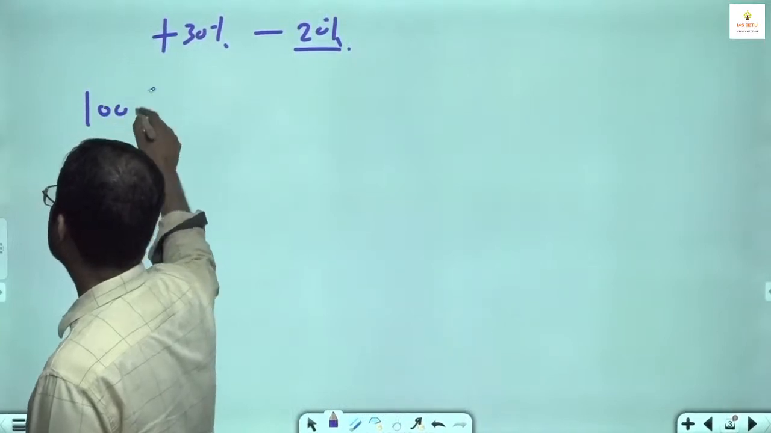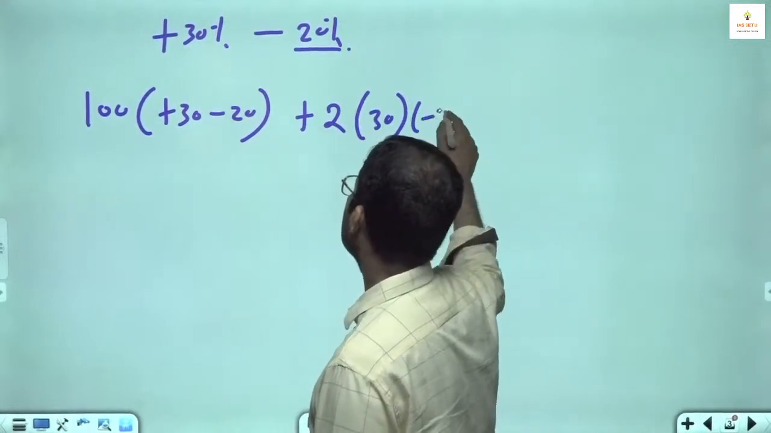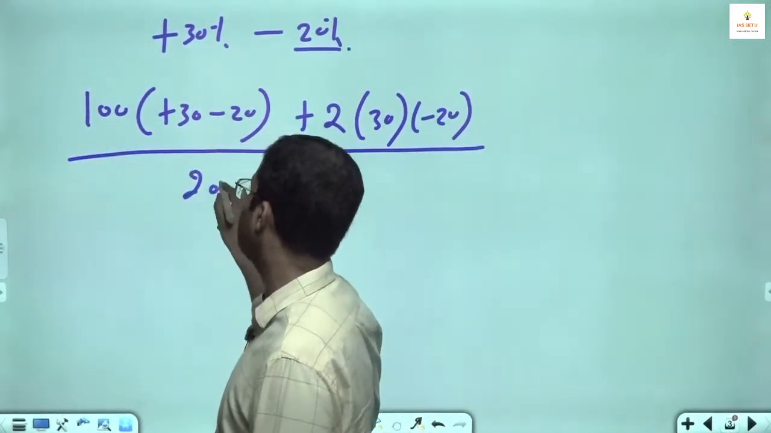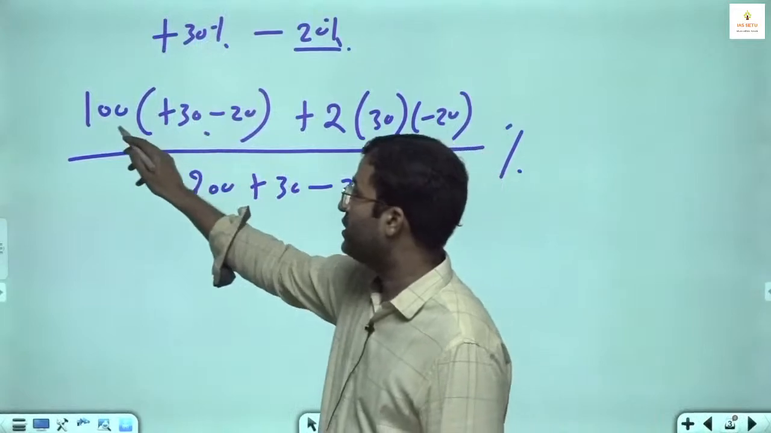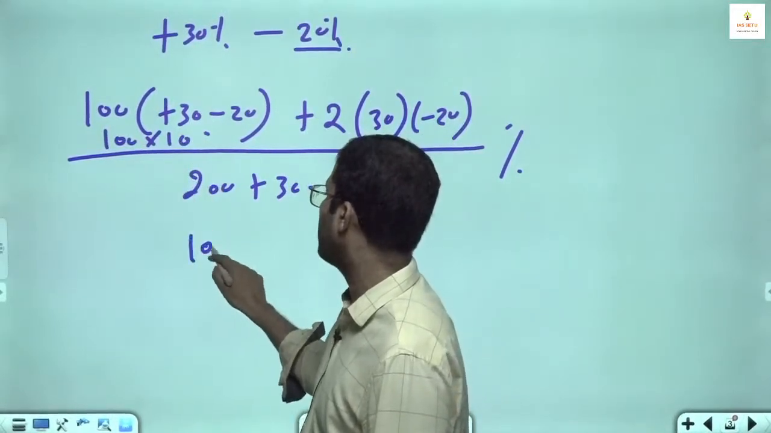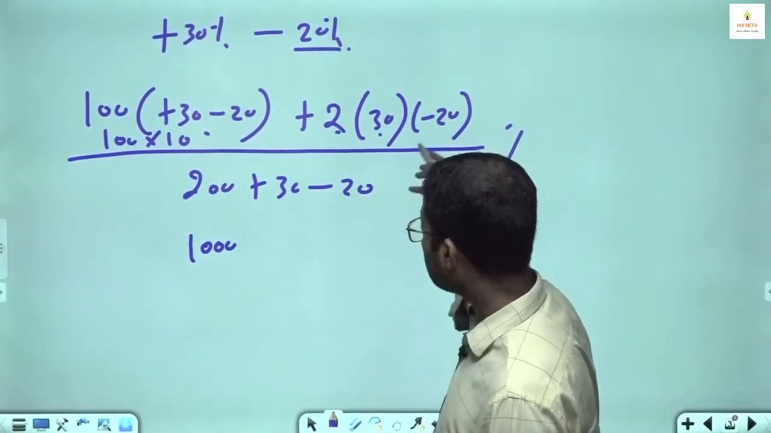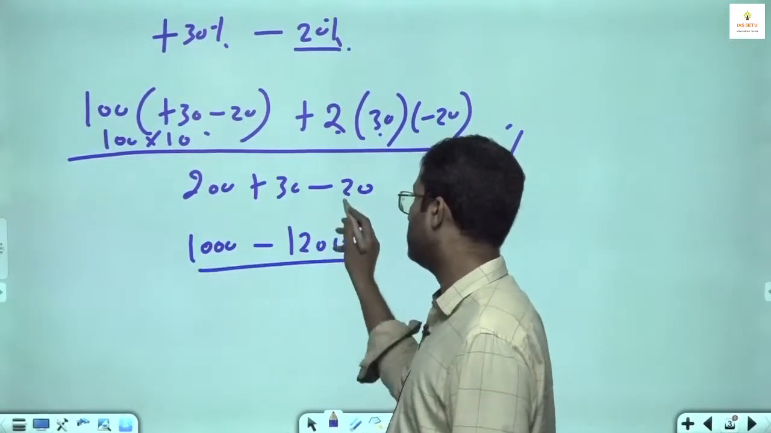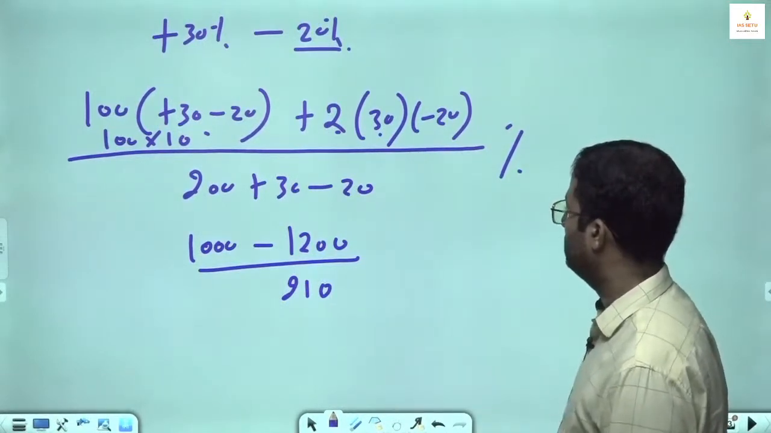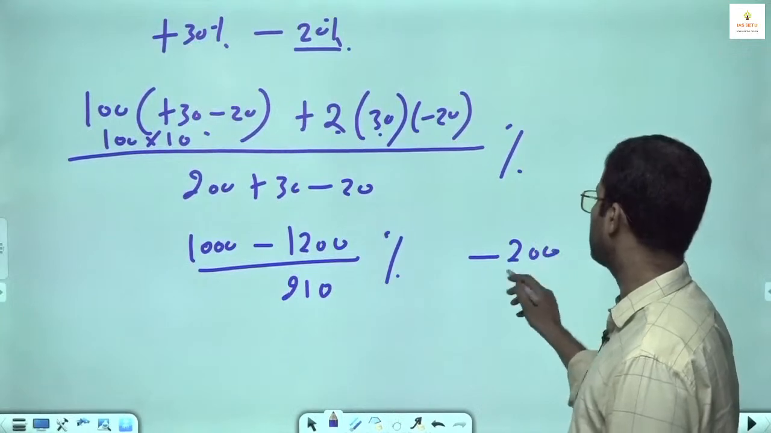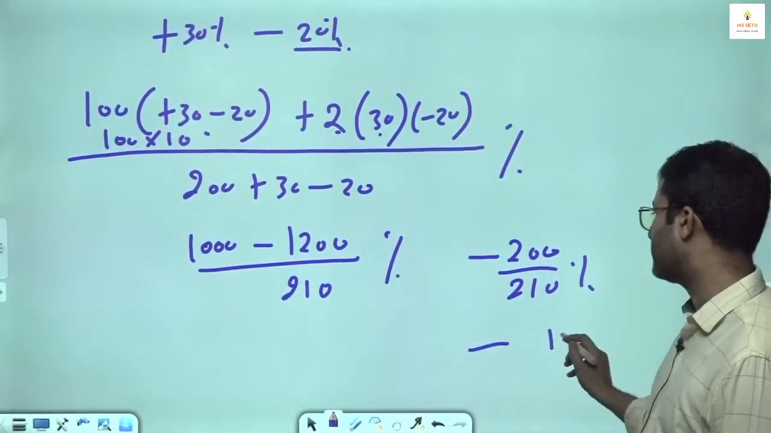So what you do: 100 in bracket, plus 30 minus 20, 2xy, 30 minus 20, this is 200 plus 30 minus 20%. This is 10, 100 into 10, 1000, 2 into 30, 60, this is minus 1200 upon 210. It is minus 200 upon 210, approximately less than 1% loss.